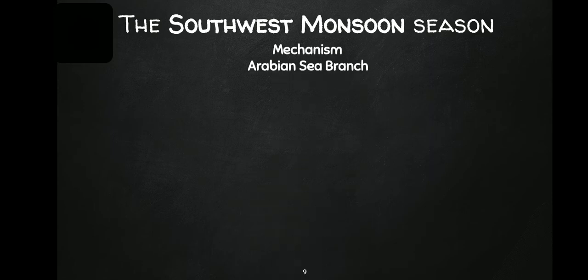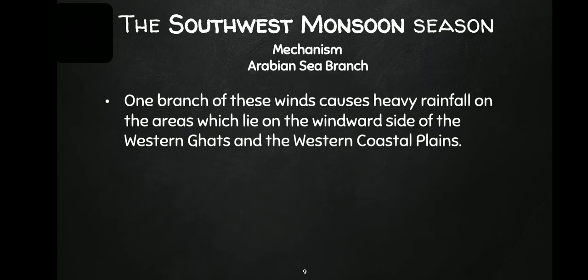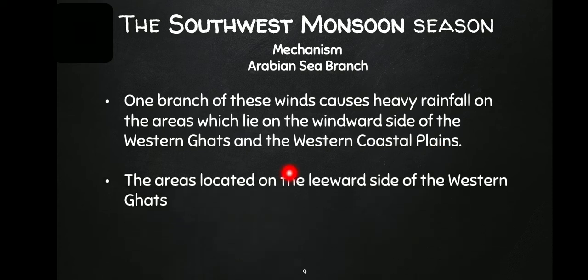So the mechanism of Arabian Sea branch is, one branch of this wind causes heavy rainfall on the windward side of the Western Ghats and the west coastal plains. This is the first thing we have seen. Second one, the areas located on the leeward side of the Western Ghats hardly receive rainfall because they are the leeward side.